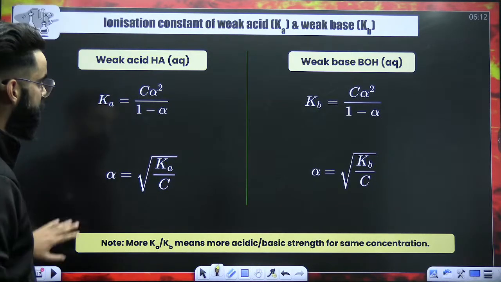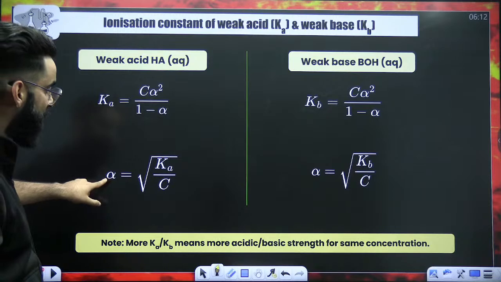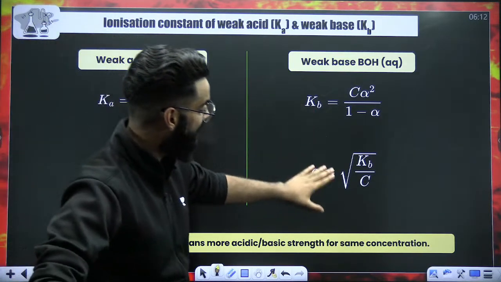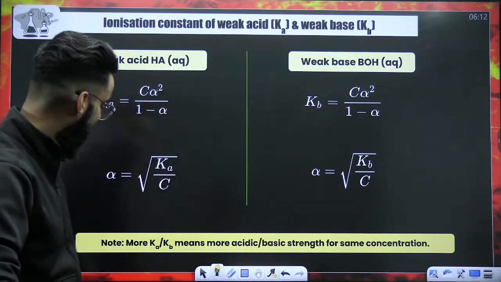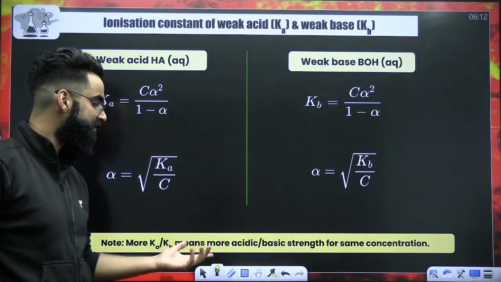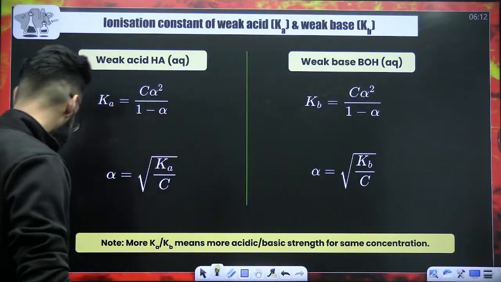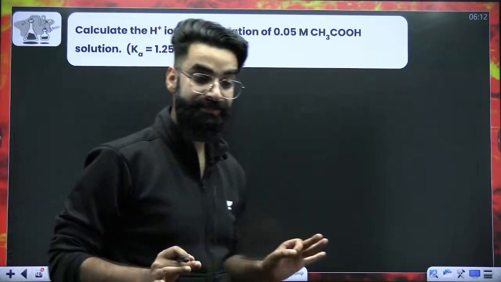let's try to solve certain questions. Weak acid, this is Ka, this is alpha, when you assume alpha is less than 0.05. Perfect. And you got to know more Ka, Kb means more acidic, basic strength for the same concentration. Let's try to solve a few questions so that you can completely analyze the things.